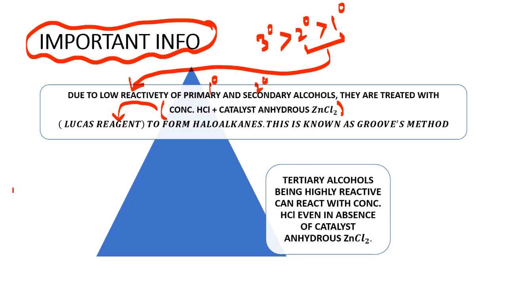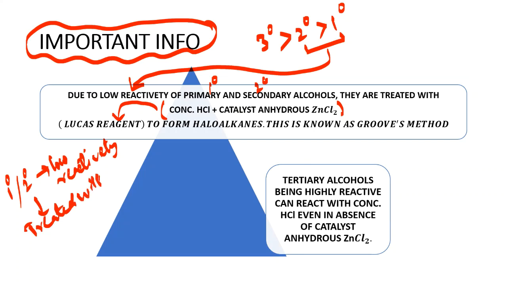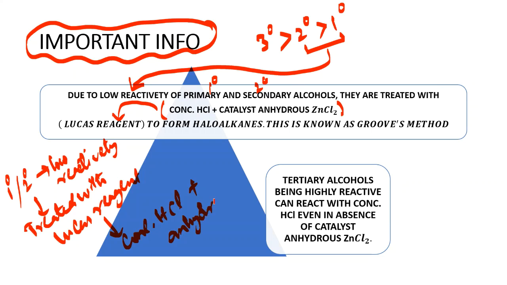And remember, my dear friends, what I am telling you, 1 degree and 2 degree alcohols have low reactivity. When they have low reactivity, they are treated with Lucas reagent. So we have to treat them with Lucas reagent. And what is Lucas reagent, my dear friends? Your Lucas reagent is concentrated HCl plus anhydrous ZnCl2. Anhydrous means without water.